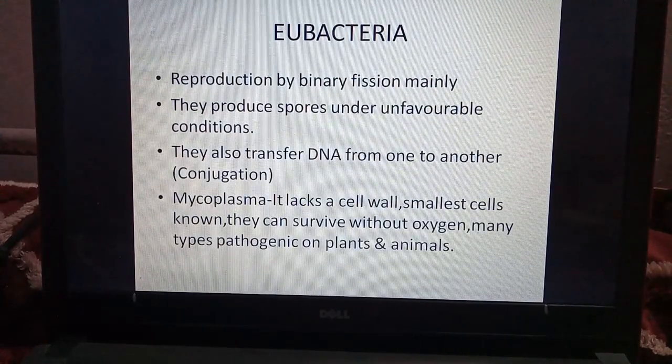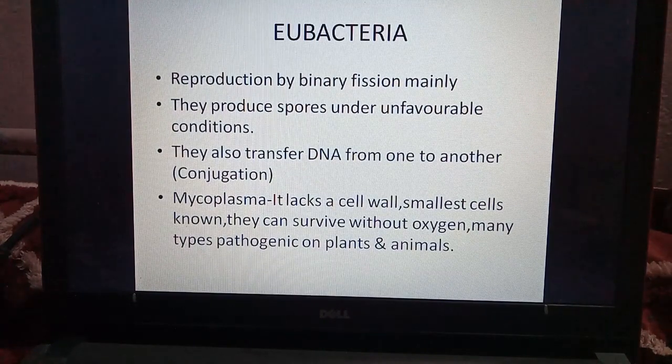Reproduction takes place mainly by binary fission, but under unfavorable conditions they produce spores. Sometimes it is also seen that one member donates some part of its DNA to another. So it resembles sexual reproduction and it is called conjugation.